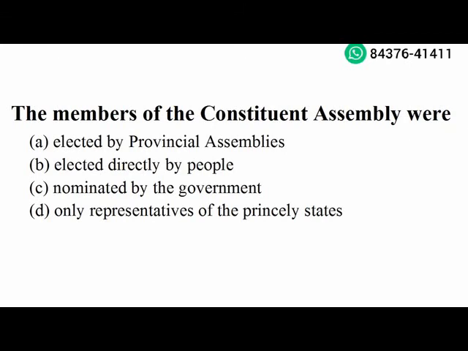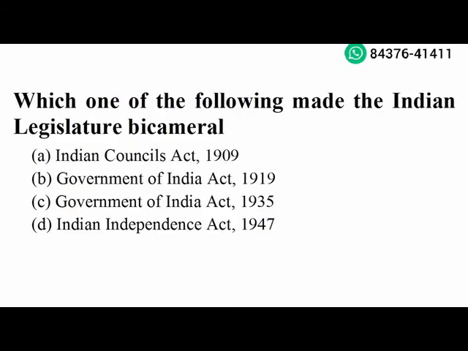The members of Constituent Assembly were elected by provincial assemblies. Option A is the right answer. Next question. Which one of the following made the Indian legislature bicameral? Government of India Act 1919.